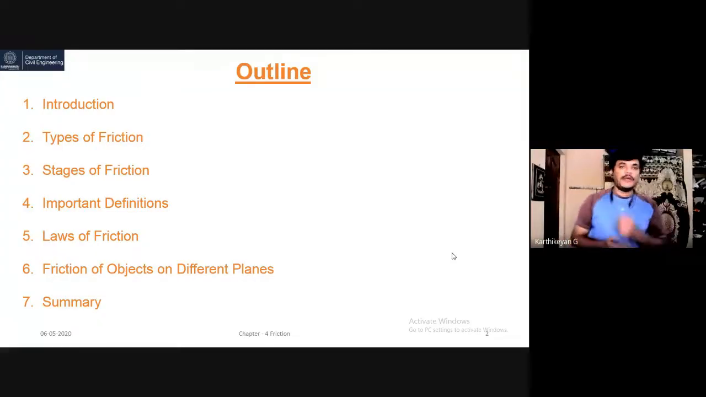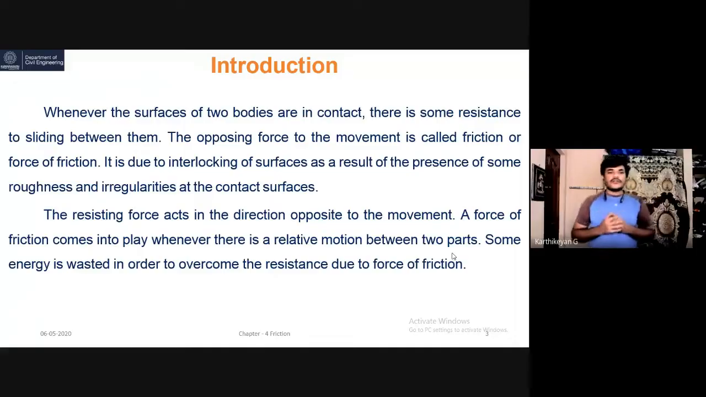First, the introduction to friction. We have the formal definition. Whenever two surfaces of bodies are in contact, and this is very important, in contact, there is some resistance to sliding between them. Suppose I swipe my palm like this, I feel some friction. The force opposing the motion is called friction. Otherwise, we can call this the force of friction, sometimes frictional resistance.